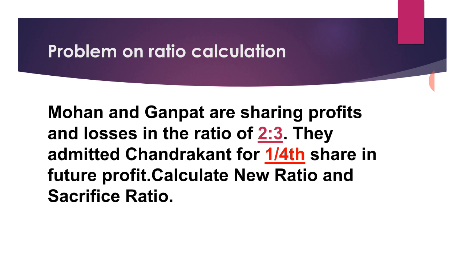Let's take an example. Mohan and Ganpat are sharing profits and losses in the ratio 2:3. They admitted Chandrakant for 1/4 share in future profit. Calculate new ratio and sacrifice ratio. Here 1/4 share, that is the new partner's share, is given, so no need to calculate sacrifice ratio because sacrifice ratio is equal to old ratio.